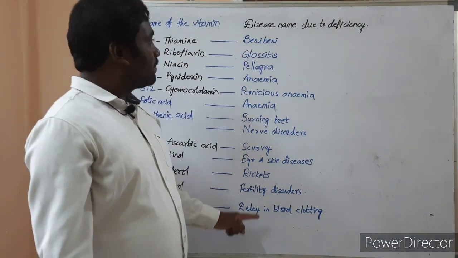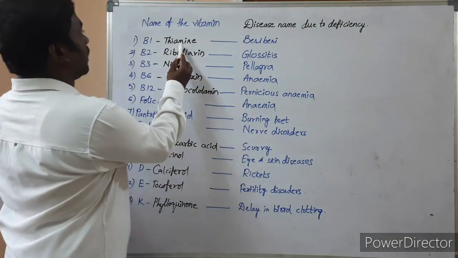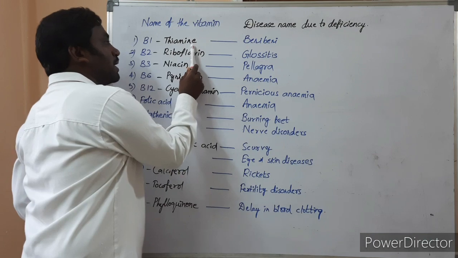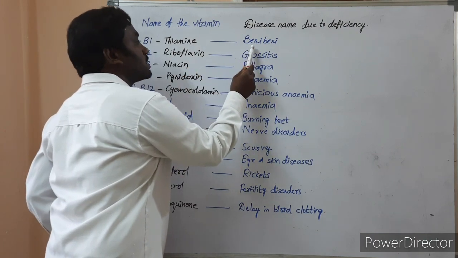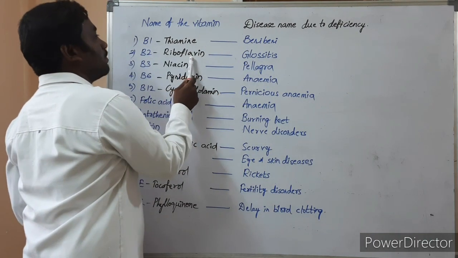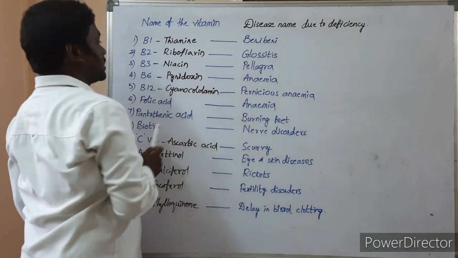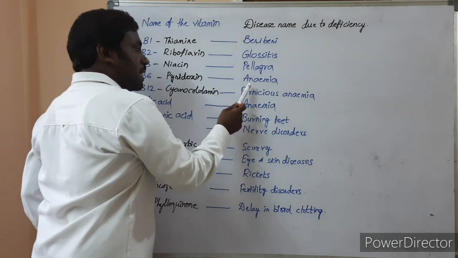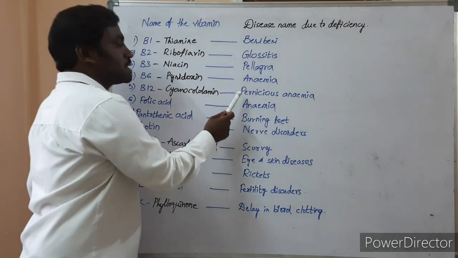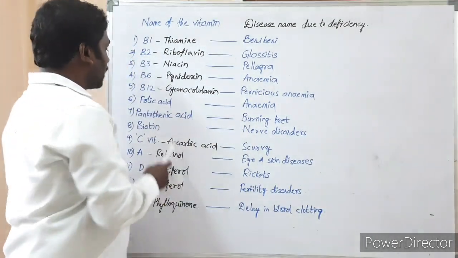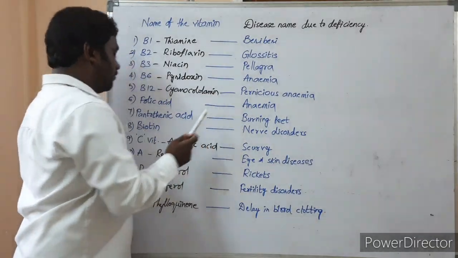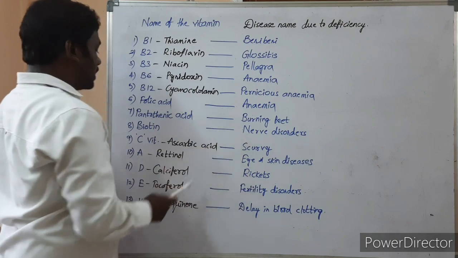Next, these are the deficiency disease names. Thiamine, beriberi disease. If thiamine is deficient in our diet, it leads to the development of a disease called beriberi. Next, riboflavin deficiency disease name is glossitis. Niacin, pellagra. Pyridoxine deficiency disease name is anemia. Cyanocobalamin deficiency disease name is pernicious anemia. Folic acid deficiency disease name is anemia. Pantothenic acid, burning feet. Biotin, nerve disorders.